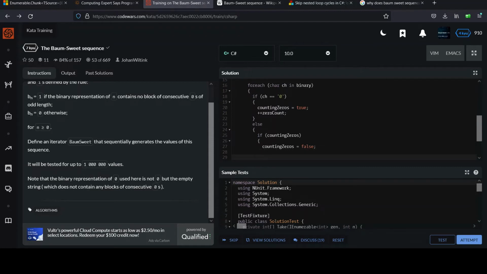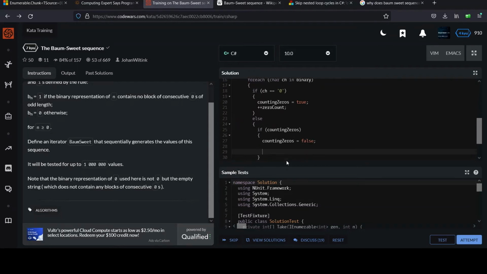We can sort of short circuit our evaluation if we determine that the 0 count we just counted up is an odd number. Per the rules, if there's even one block of consecutive zeros that's odd, then we return 0. It doesn't matter if there are no other odd length blocks, or if there are 1 or 3 or 100. It doesn't matter. We already know what value we can return. So it's wasteful if we just keep cycling through this for each loop for 1,000 other digits, if you will. So hopefully that's clear.